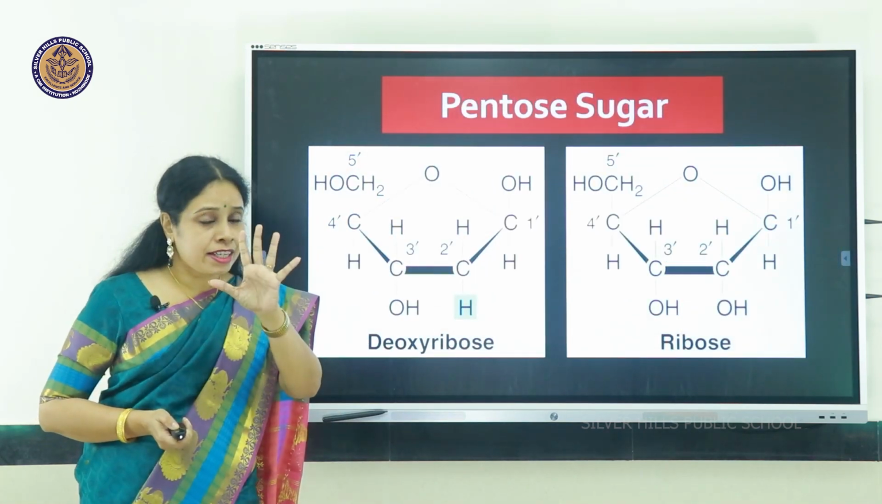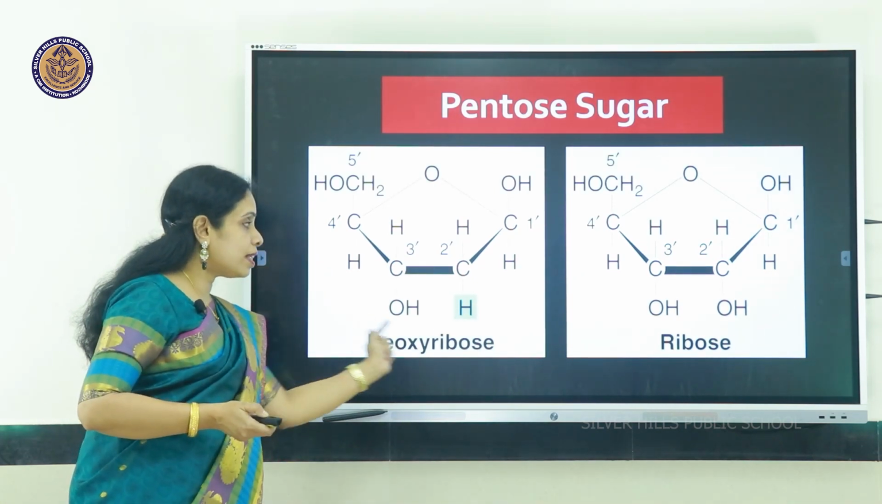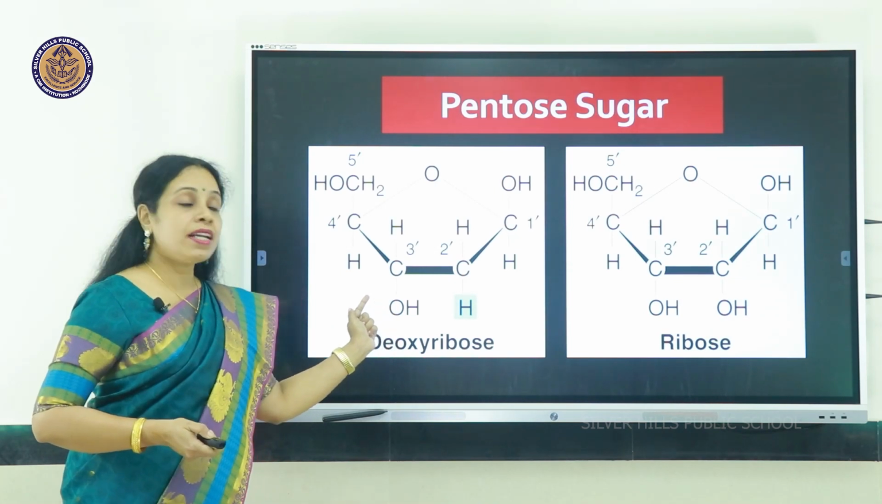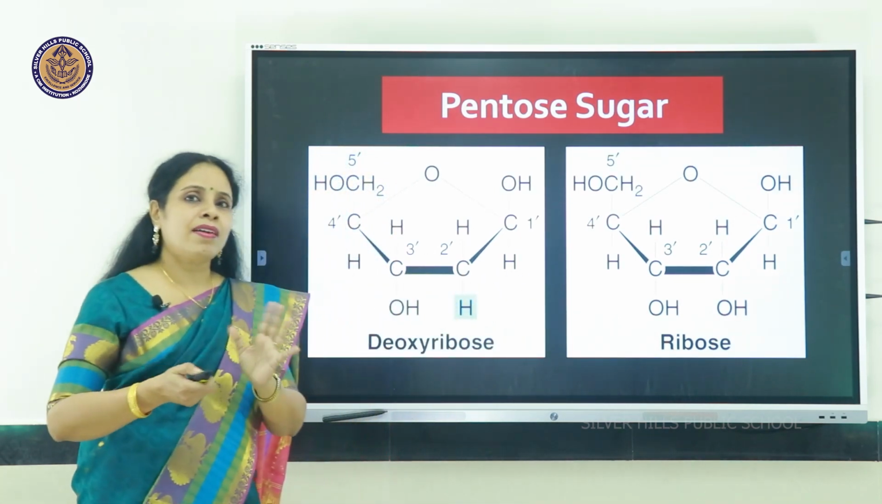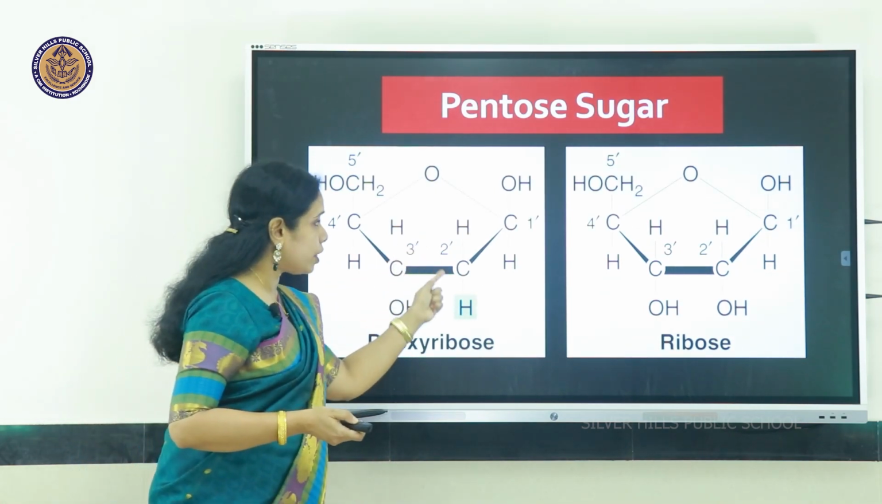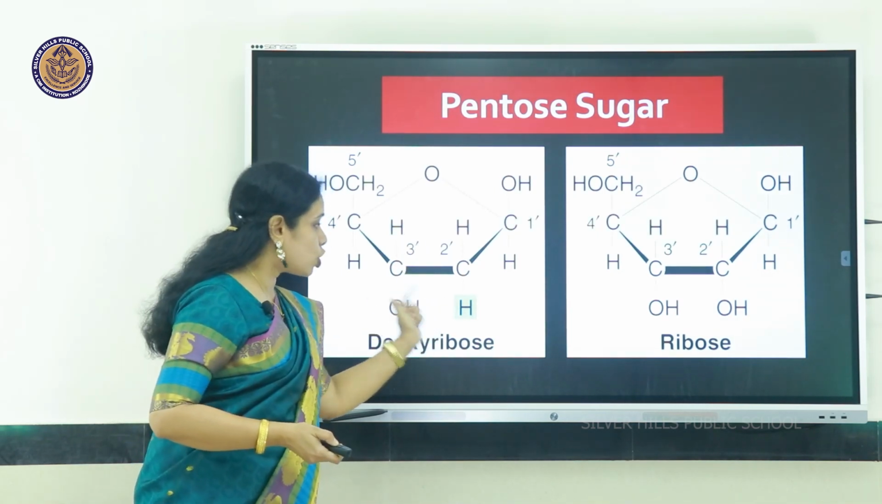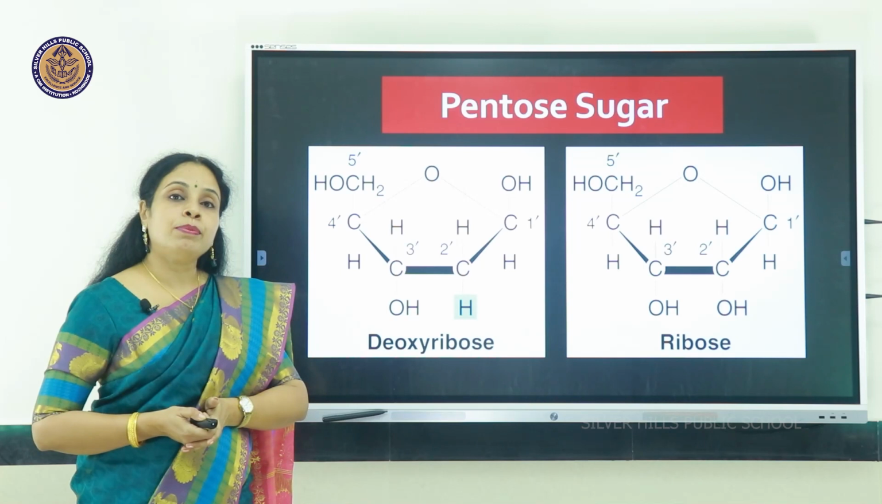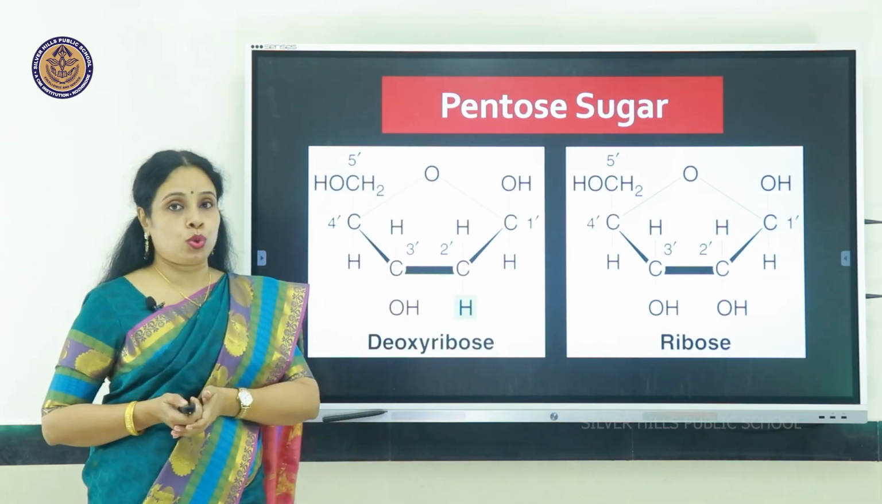Pentose means 5-sided sugar. In DNA, it is deoxyribose, and in RNA, it is called ribose. Basically, they are almost the same, except that at this point, attached to the 2 carbon, it is H in the case of deoxyribose, and OH in the case of ribose.